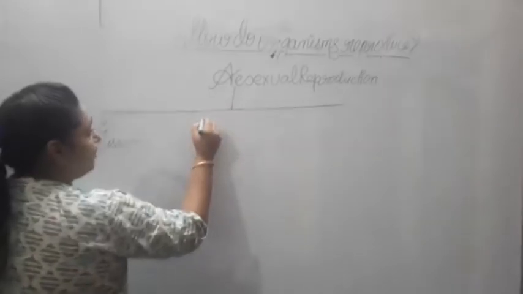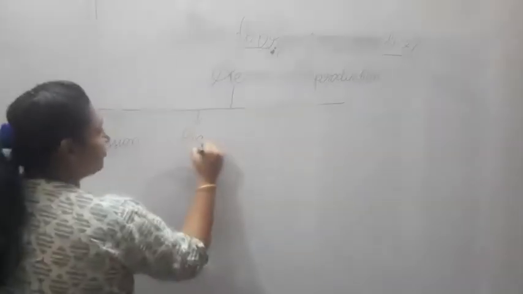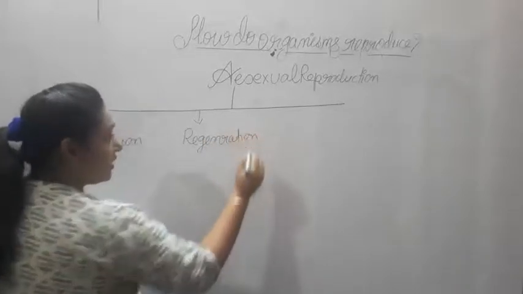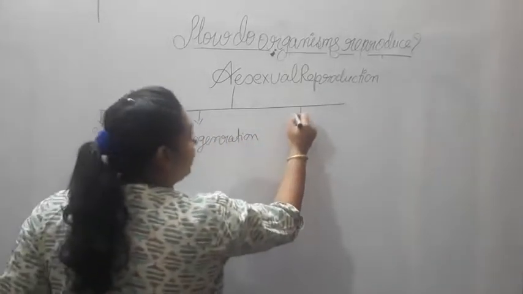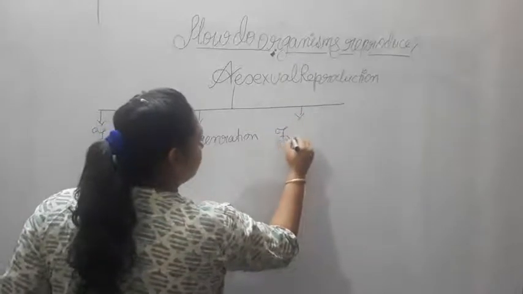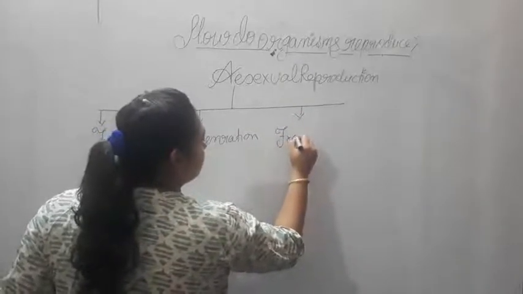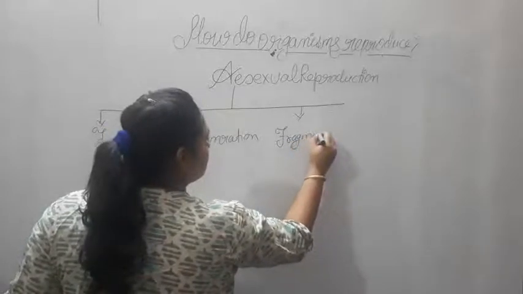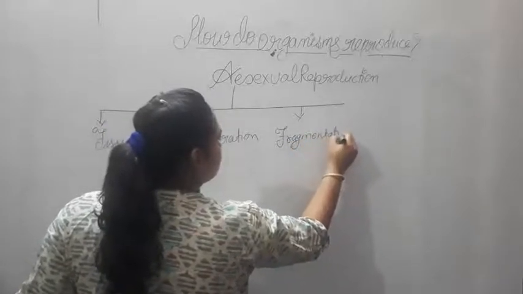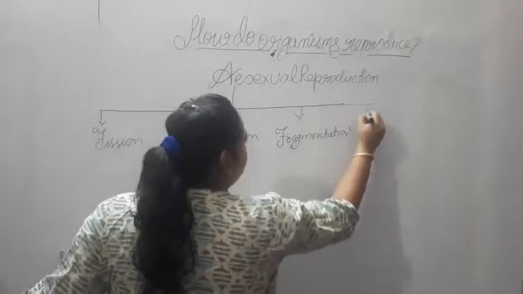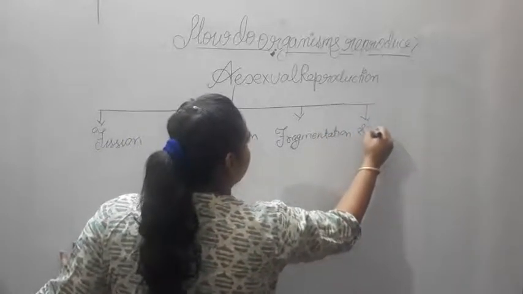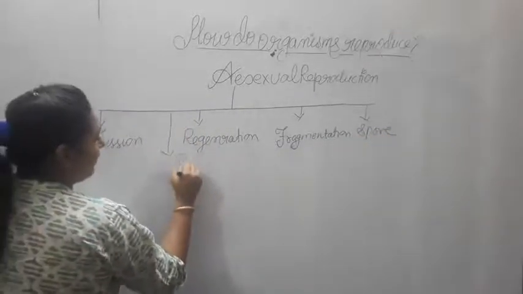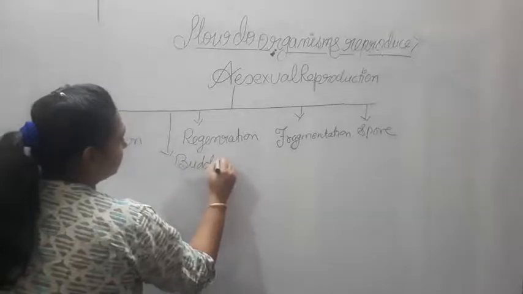Then we have regeneration, then fragmentation, spore formation, and the budding system.